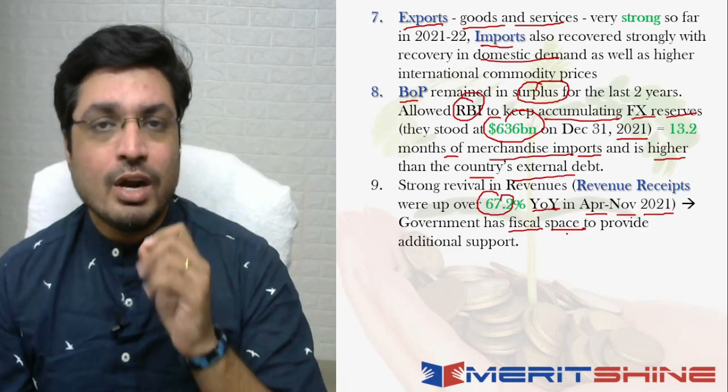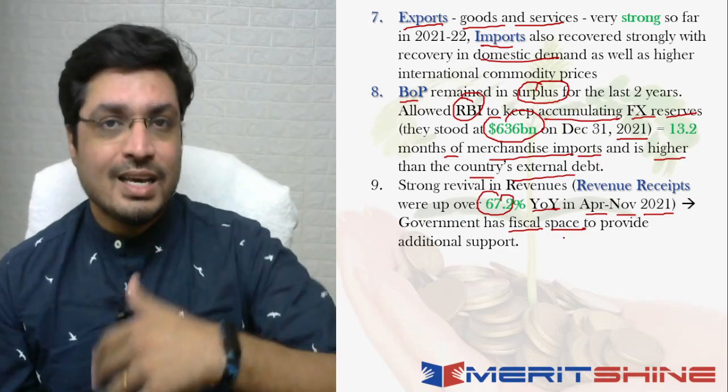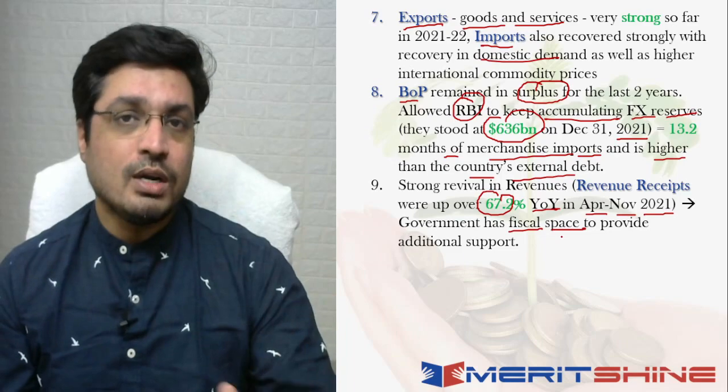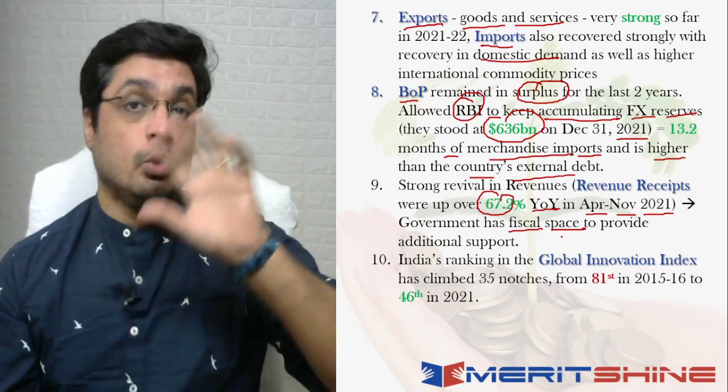space to provide for additional support, which means that अगर कुछ additional expenditures incur करने हैं because of this higher levels of revenue receipts, government will be able to incur those additional expenditures, is what is being conveyed through this particular point. Next thing that has come out is when you look at the global innovation index,